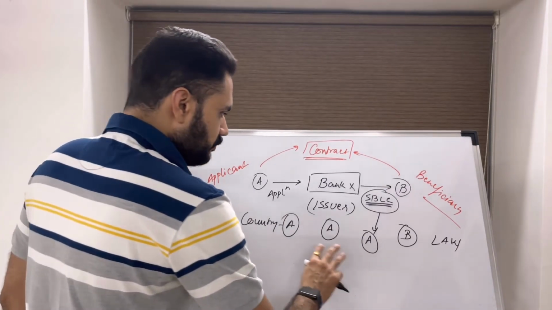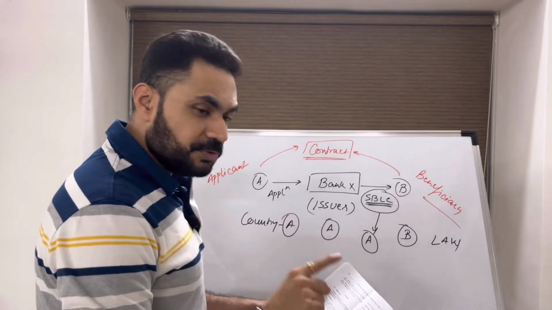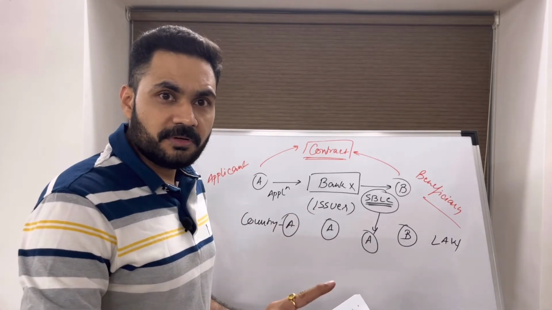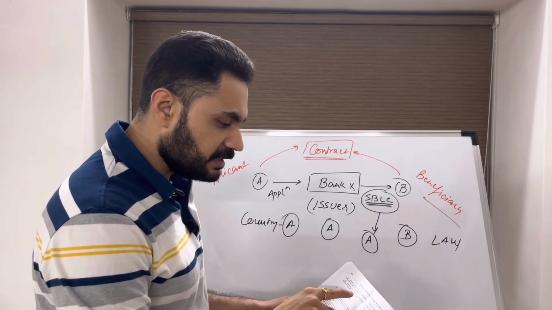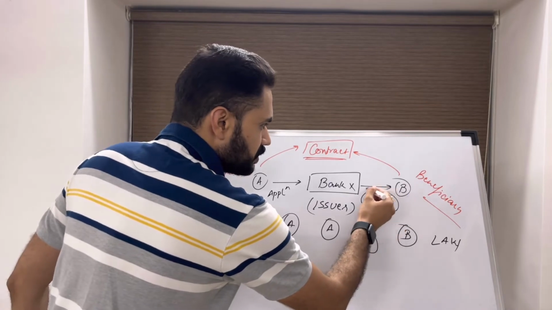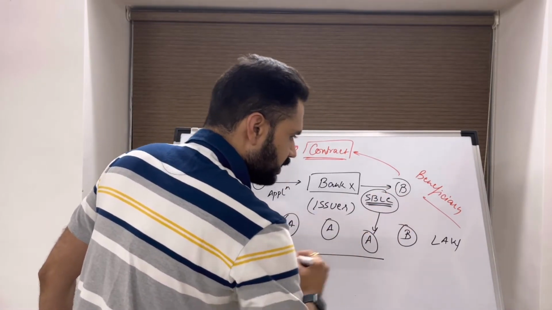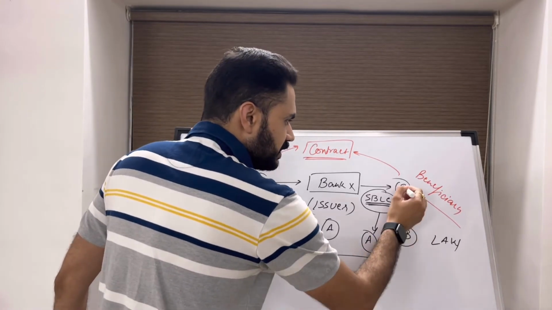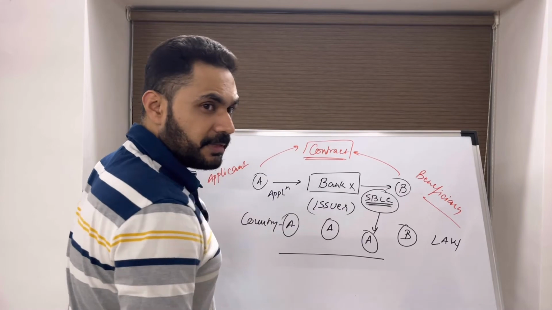Alright, what the SBLC says is that the issuer is not responsible for observance of law or practice other than that chosen in the standby. The law chosen in the standby is that of country A. The beneficiary resides in country B, where the law of country B is applicable.